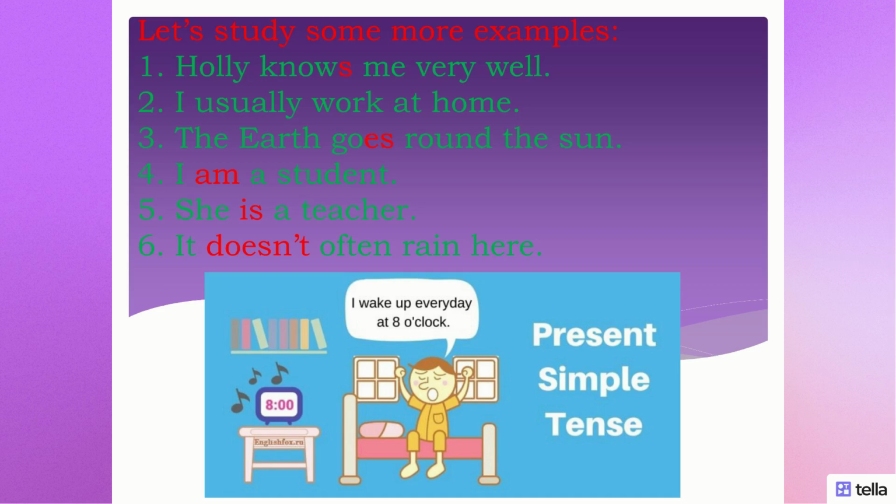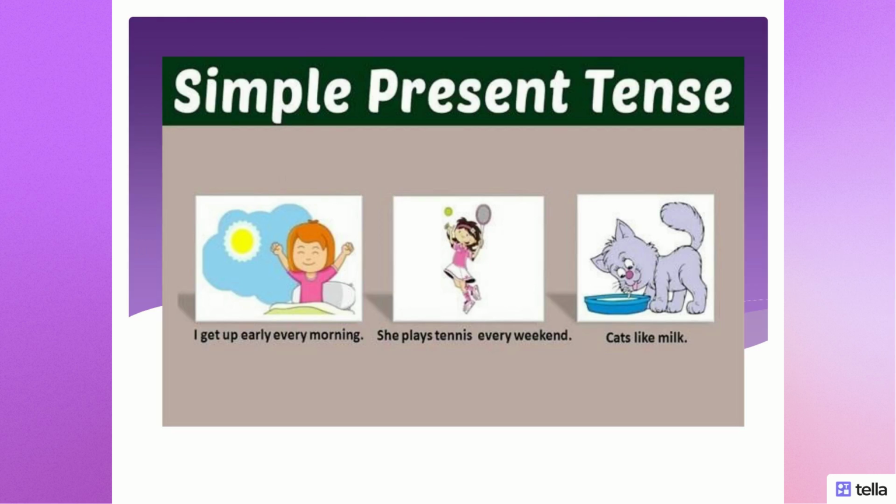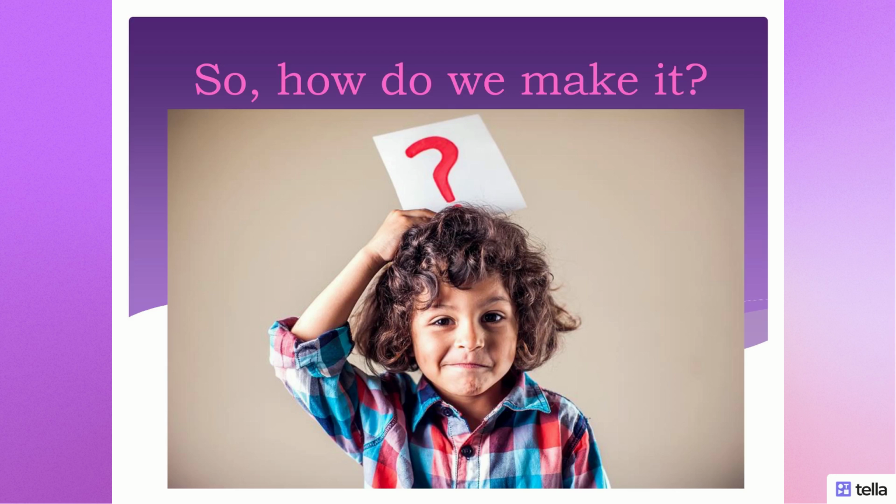The same thing. Some more examples. Okay, I get up early every morning. The same thing. This action happens periodically. Or she plays tennis every weekend. Or cats like milk. This is a general truth. But how do we make it?